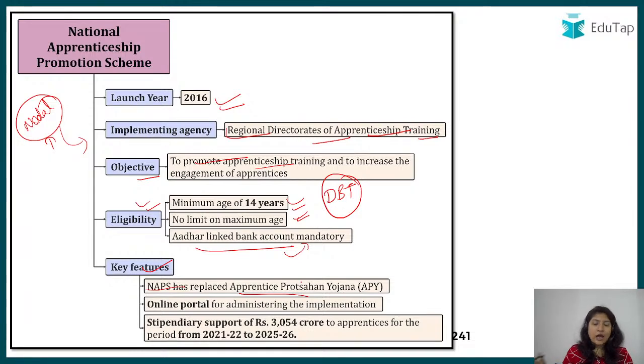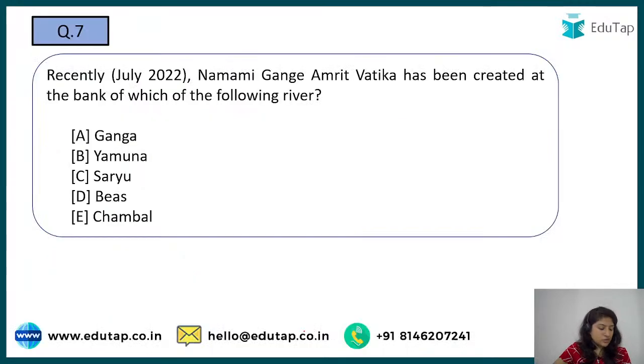Then there is an online portal for administration. The government's contribution is stipendiary support of approximately 3000 crore, and that is for 25-26. This is also a catch that you can remember, that it is 25-26 only.